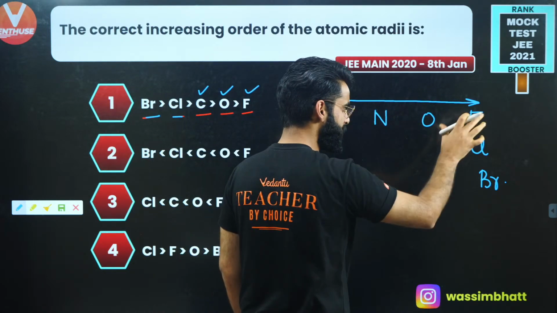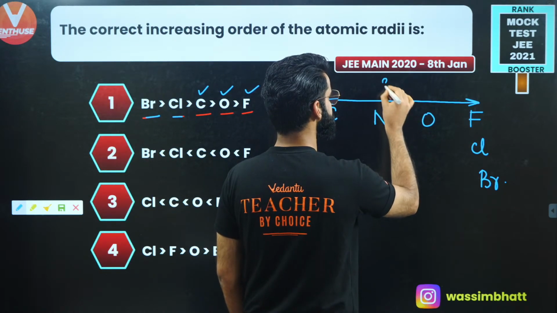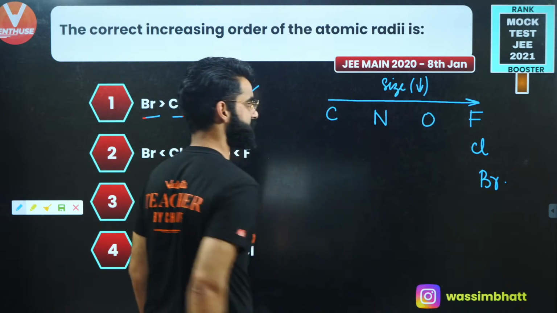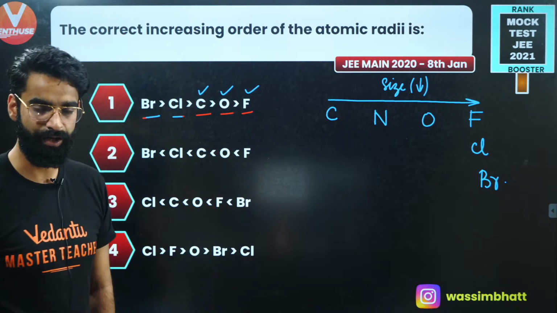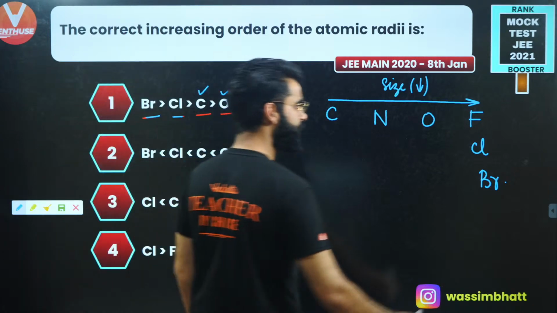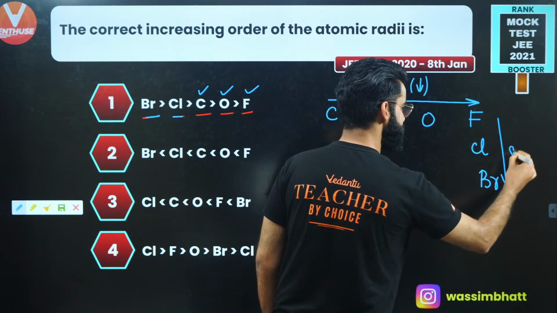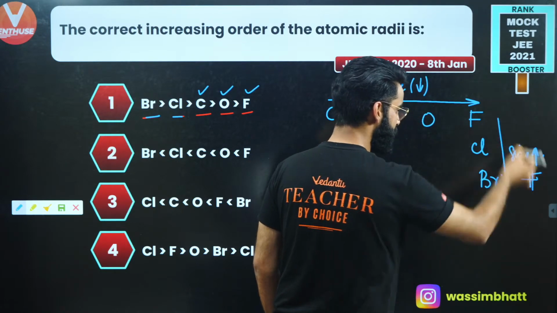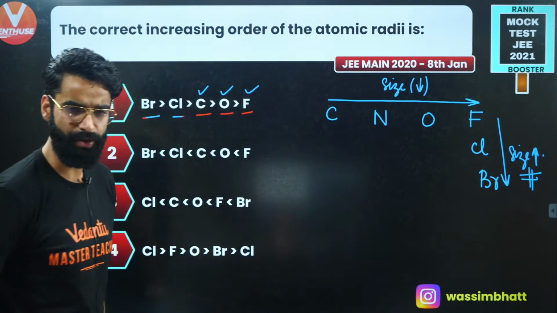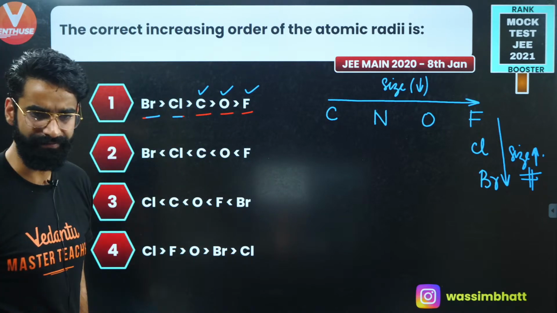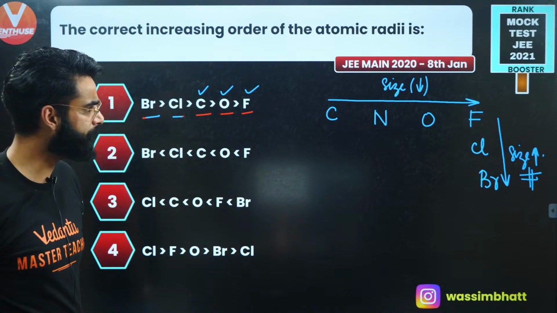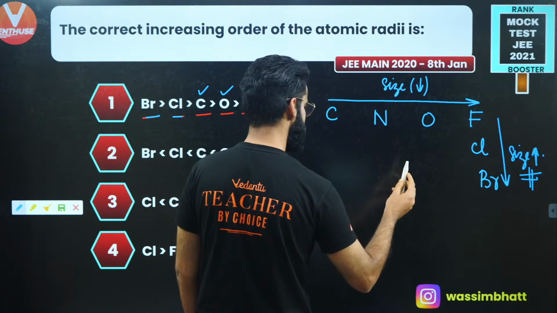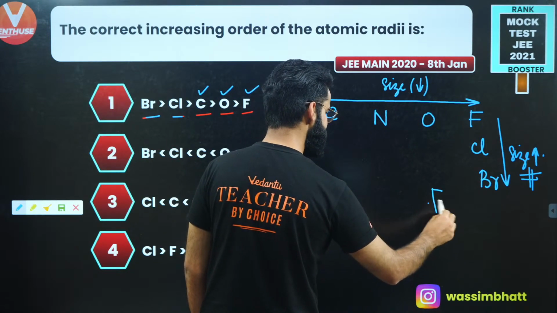Generally the size decreases because effective nuclear charge increases. When we move down the group, size increases. Now you can clearly tell me the order of the atomic size of these elements. I'll clearly say fluorine is going to have the least size, correct?